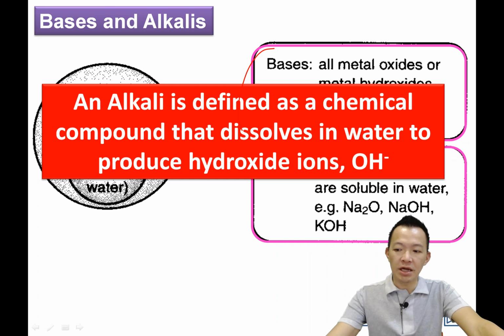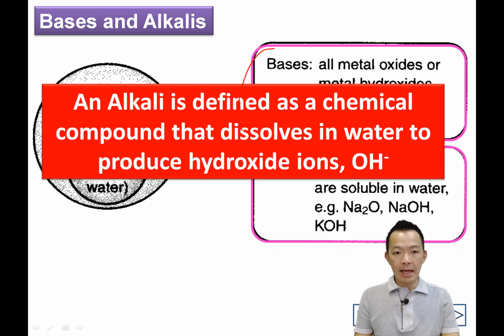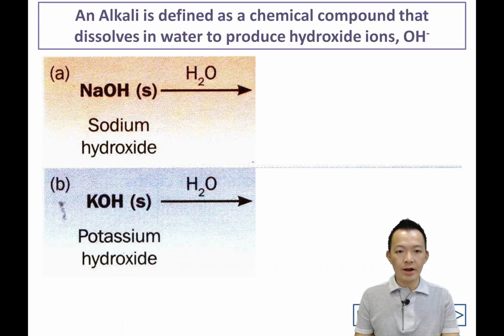So this is the meaning of alkaline, and we don't accept any other meaning. 我们不接受任何其他的意思了。Alkaline 就是这个意思。So copy 对不对？Okay.